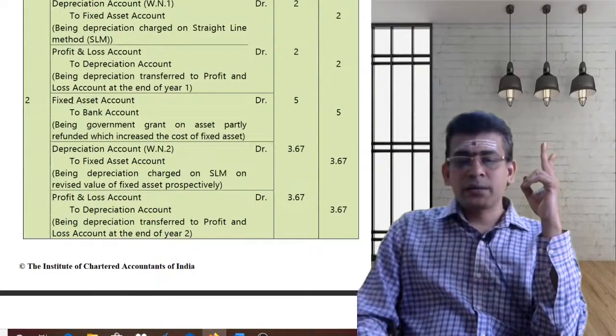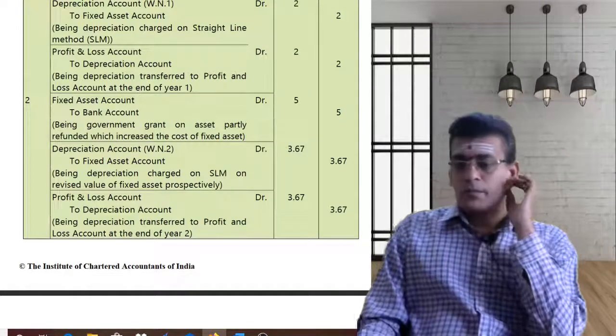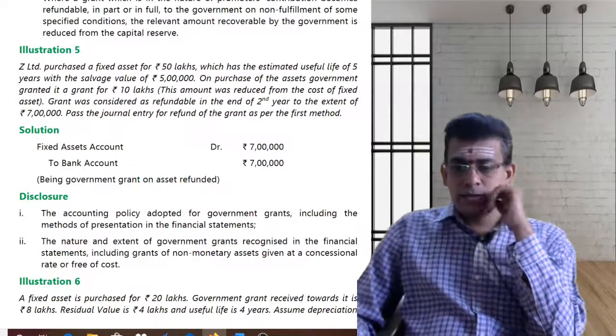So you will be claiming depreciation of 2 lakhs, and the amount of depreciation will be charged to your P&L account. Okay. So those are the entries for your first year. Second year, what is happening?